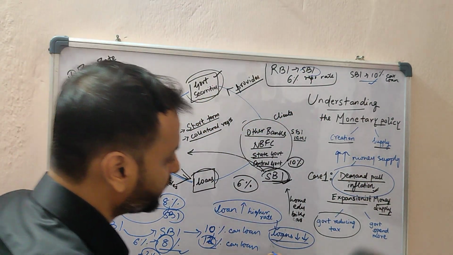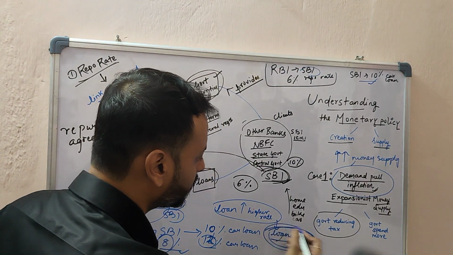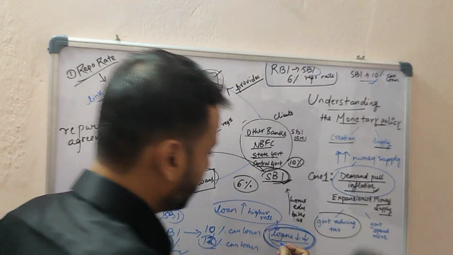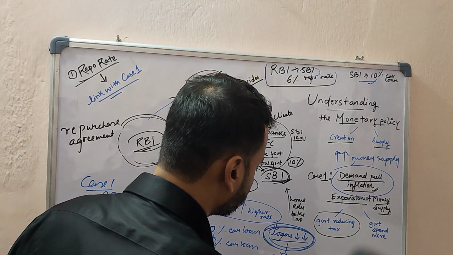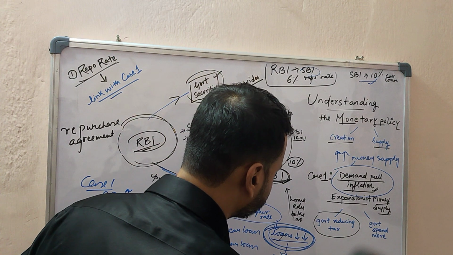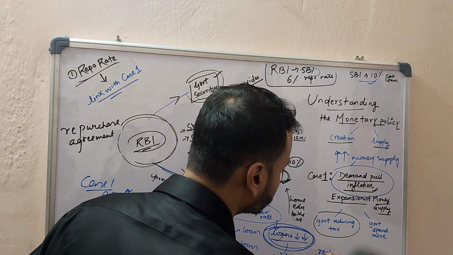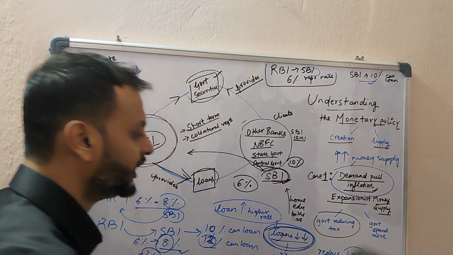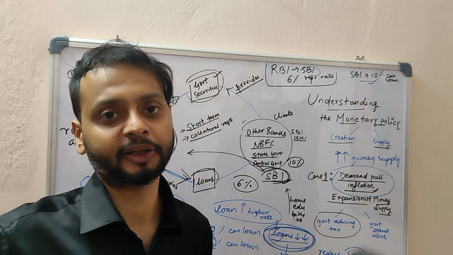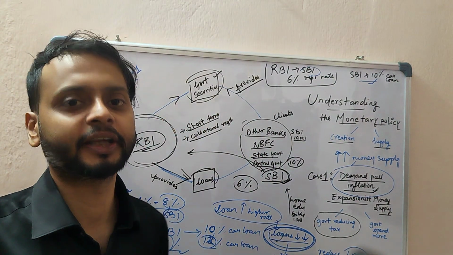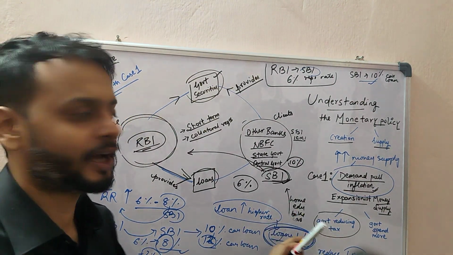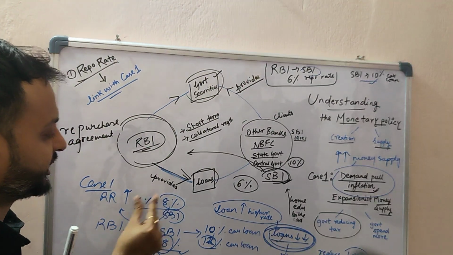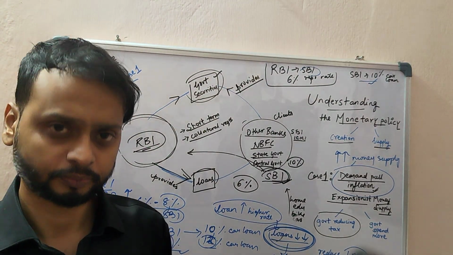So now if loans are not happening in the economy, if loans are not given to individuals, this will automatically reduce the money supply. Are you getting the point? This will automatically reduce the money supply because people are not getting loans. And why has this happened? Because RBI has increased the repo rate from 6% to 8%.